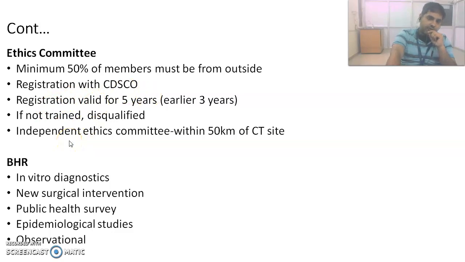And there is another point regarding independent ethics committee. This you can use within the 50 kilometers of clinical trial sites. Suppose you want to do a trial on humans, and you have all the facility, but you don't have an ethics committee in your institute, so you can use the independent ethics committee, but that ethics committee should be within the 50 kilometers of clinical trial sites, approximately 50 kilometers, plus minus is there, depending upon the case to case.